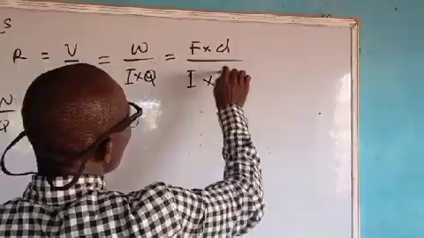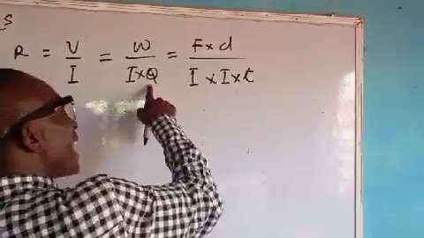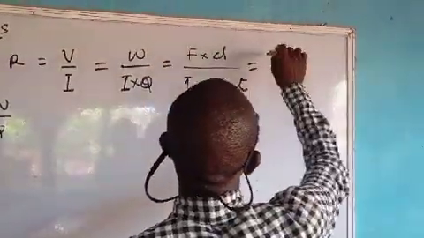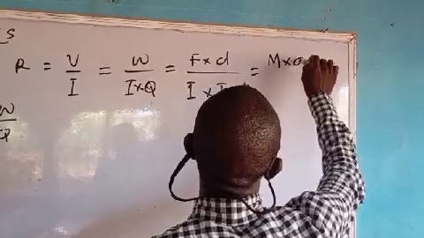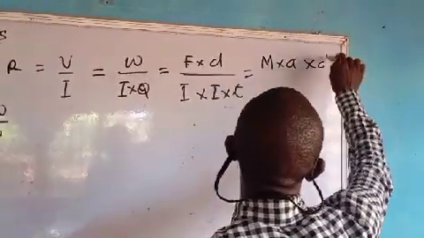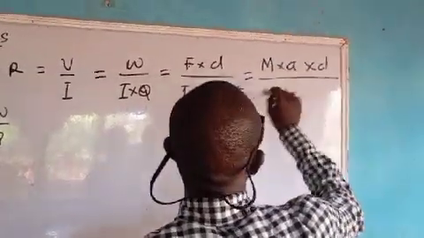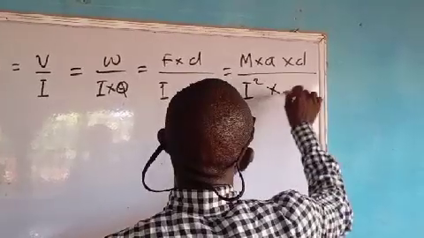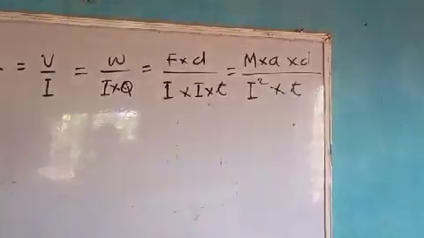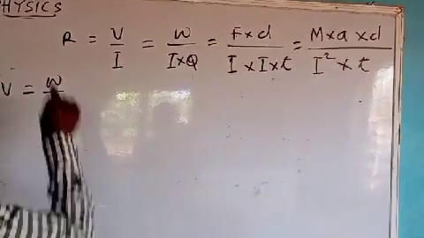Charge is current times time, IT. Force is mass times acceleration times distance divided by current square times T.